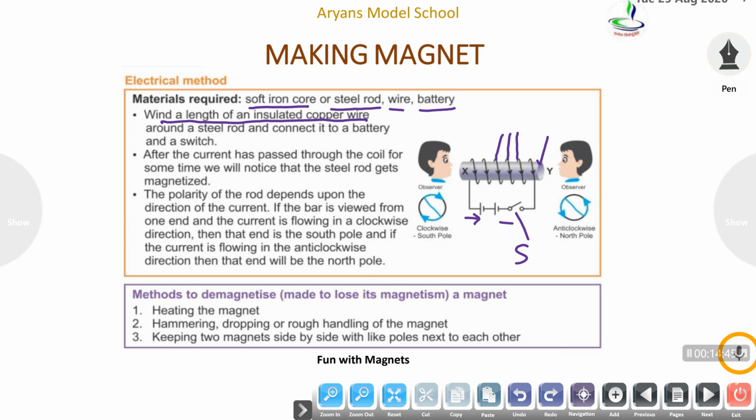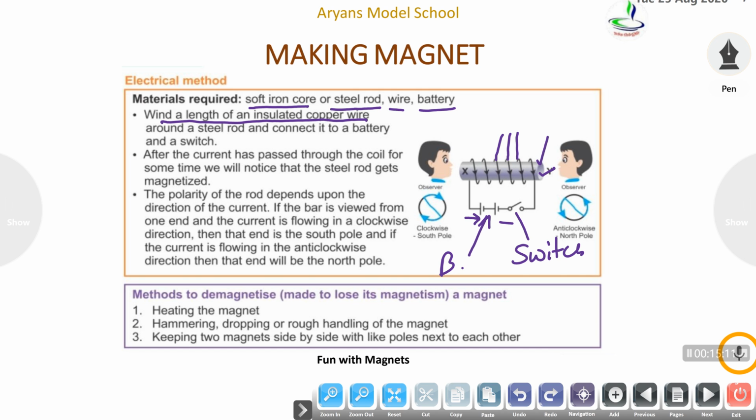This is the switch and this is the battery. When the current is passed through these wires by the battery, we will find that this rod gets magnetized. The polarity of the rod depends upon the direction of current.